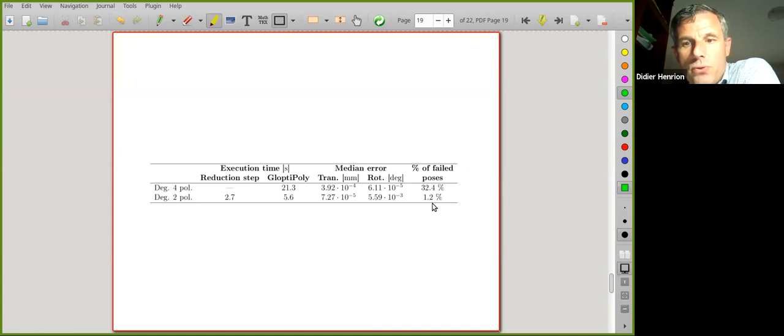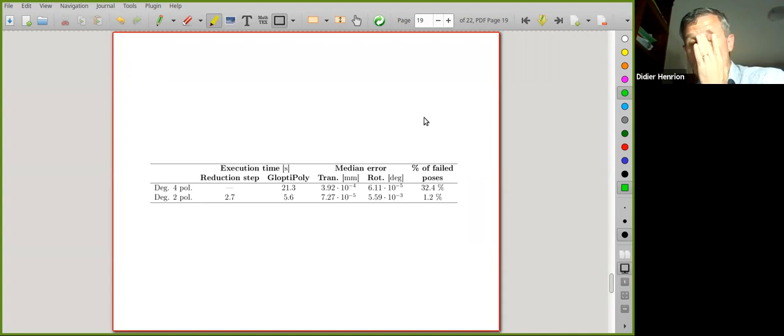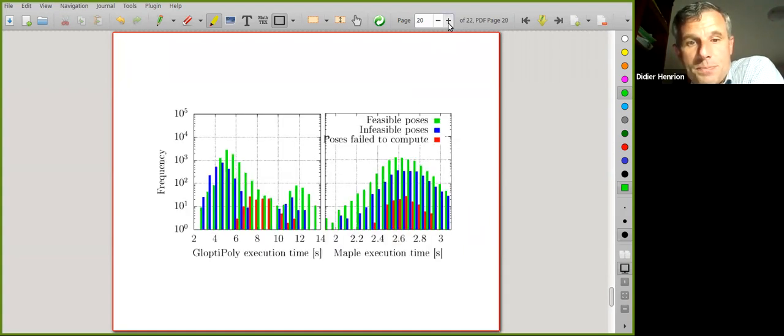So in these 1.2% of cases that failed, it means that the third relaxation in the hierarchy could not certify global optimality. So then in principle, we have to go to the fourth relaxation. But as I said already, this would be, even for the reduced problem, too large a problem to be solved on a standard laptop.